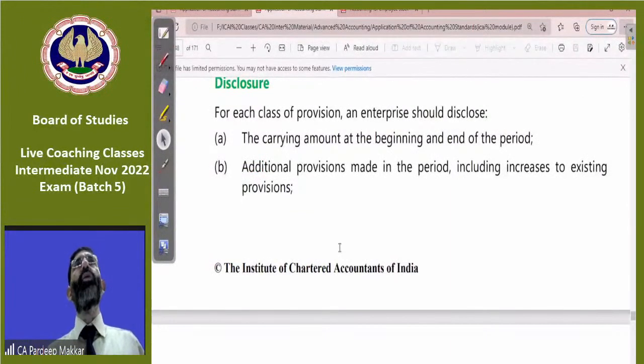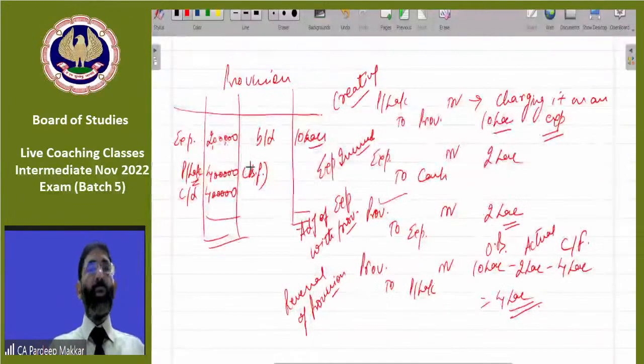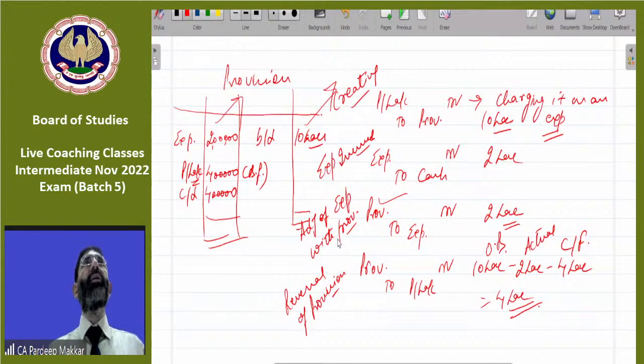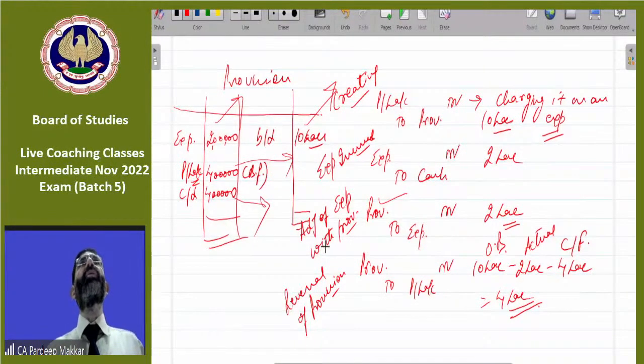Now, what is the disclosure in this chapter? Disclosure is very simple and normal. Whatever is the carrying amount at the beginning of the year, I have already discussed with you how you have to disclose. You have to disclose the opening provision. You have to disclose the expenses or losses incurred during the year against that provision. Whatever is adjusted in the profit and loss account, meaning whatever increase or decrease in provision, is to be entered. Whatever is the amount of closing provision is to be entered.